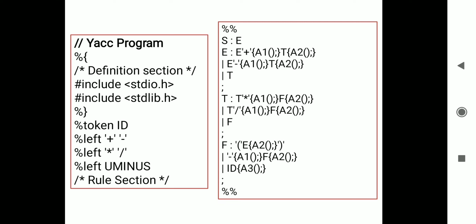So percentage token: we have to define the different tokens over here, that is ID. If there are numbers, that is also a token. But we are going to use ID in the program.